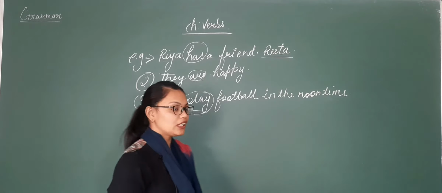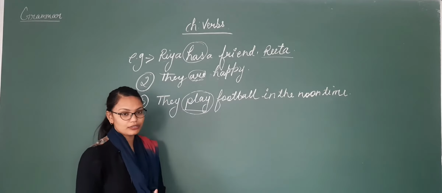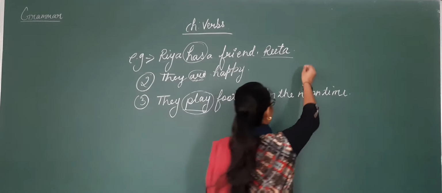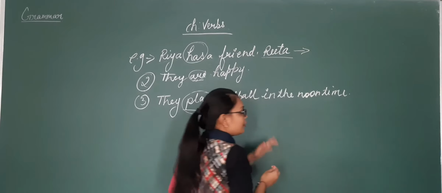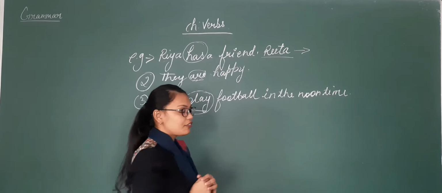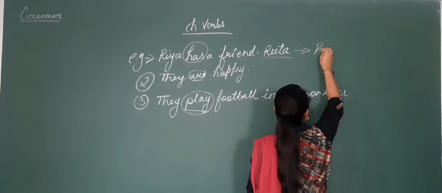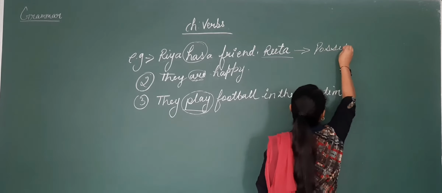Okay, so before going to the kinds of verb, I would like to add one more point here. As I told you, Riya has a friend Rita. So here Riya possesses what? She is possessing a friend.